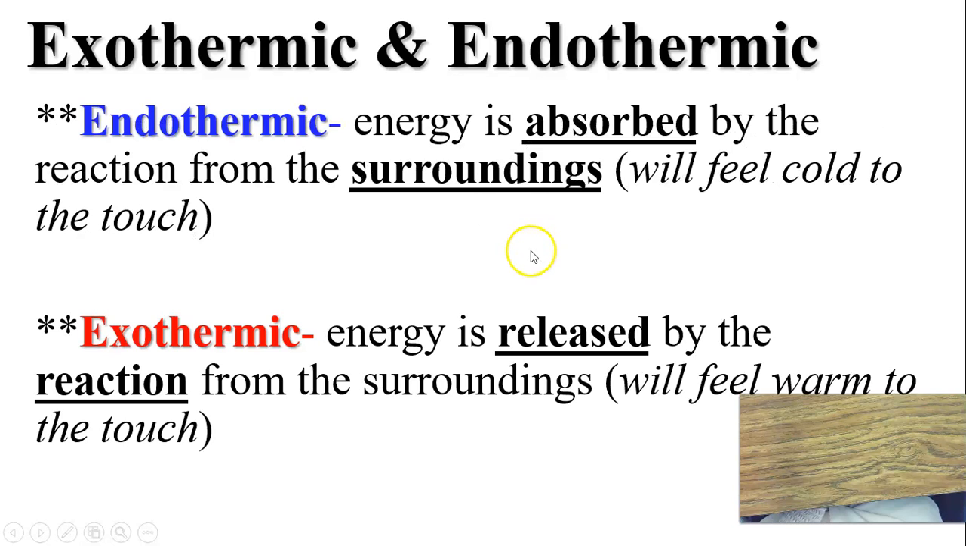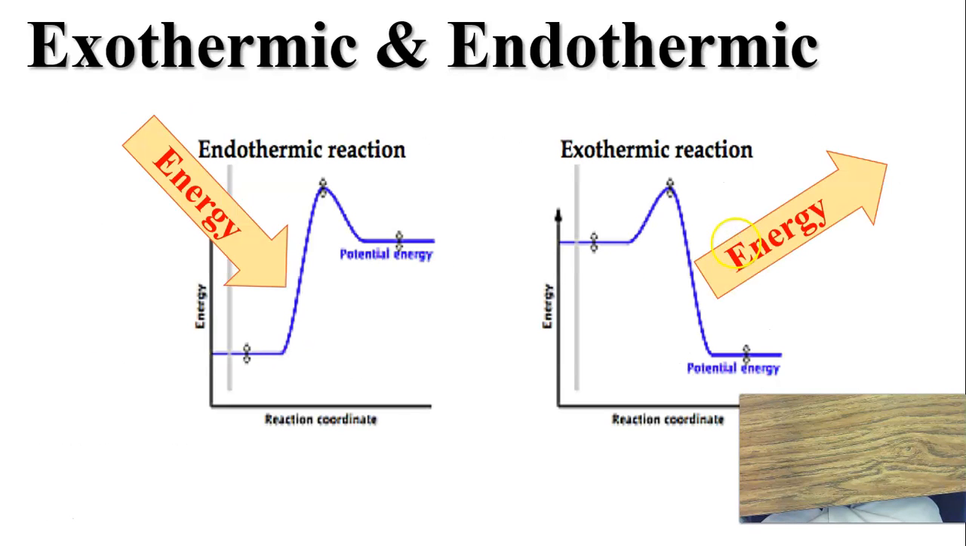Endothermic reactions are where energy is absorbed by the reaction from the surroundings. So whatever it is will feel cool to the touch. The reaction where you mix baking soda and vinegar is an endothermic reaction. If you do that reaction in a little baggie, you can actually feel that it's cold, because it's absorbing energy from your hand into that reaction. An exothermic reaction is where energy is released by the reaction, and the reaction will feel warm to the touch.